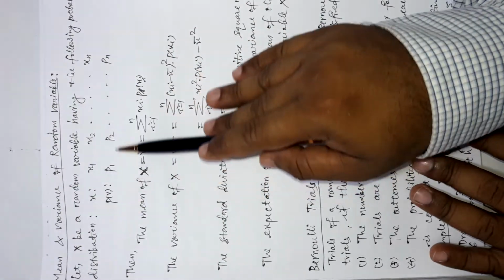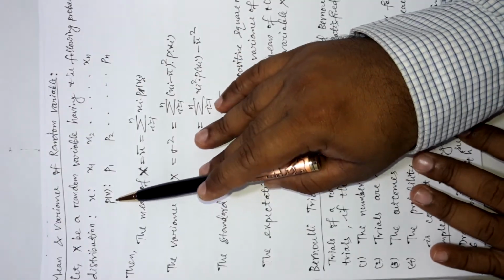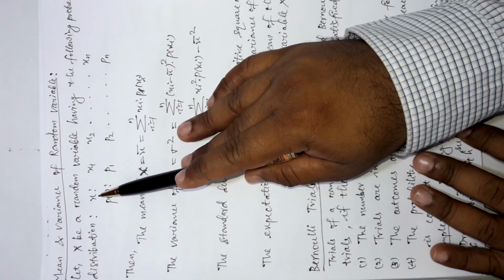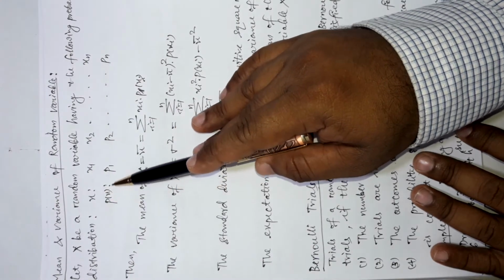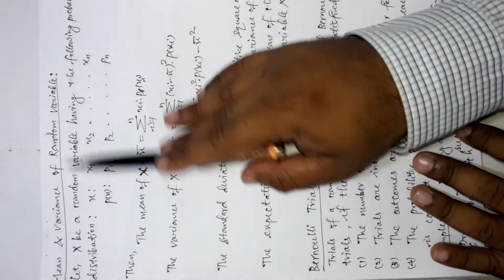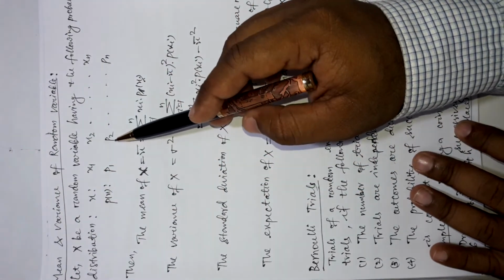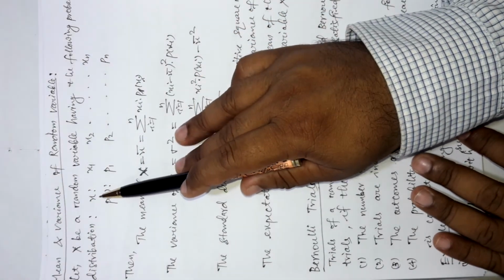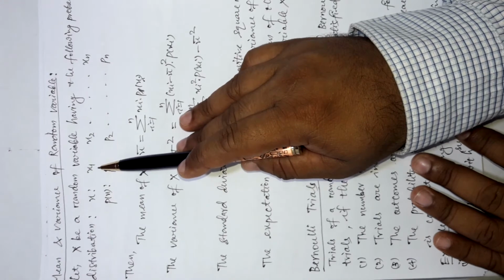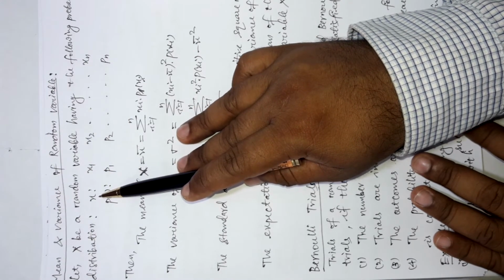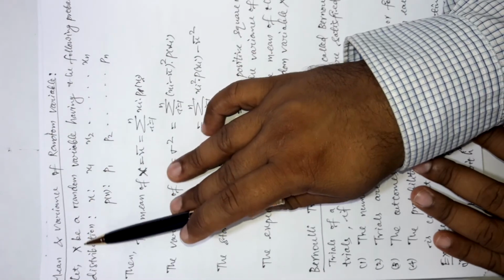Now what is a probability distribution? A probability distribution means a table where random variable values and their probability values are given, and this table is called the probability distribution. Now see, the values of x are given here. What is x here? x represents the values of the random variable x.